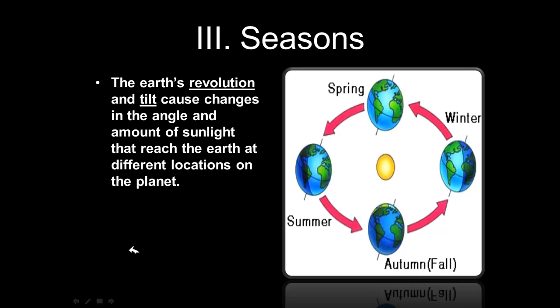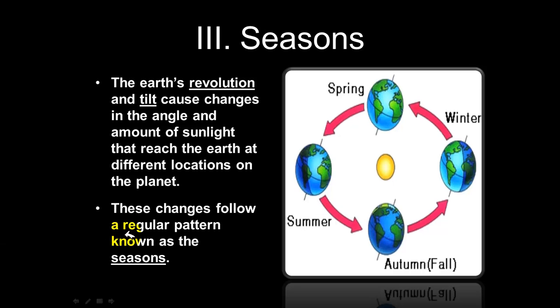So just quickly recapping, the Earth's revolution and tilt cause the different changes of the seasons. The angle and amount of sunlight that reach the Earth at different locations on the planet are what cause the seasons. So once again, the Earth's revolution and tilt cause changes in the angle and amount of sunlight that reach the Earth at different locations on the planet. These changes follow a regular pattern known as the seasons.